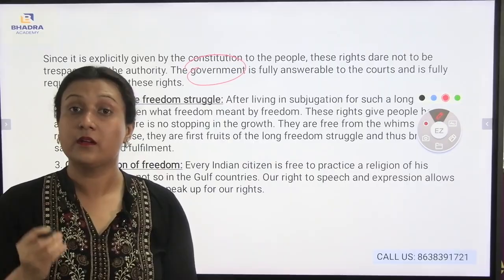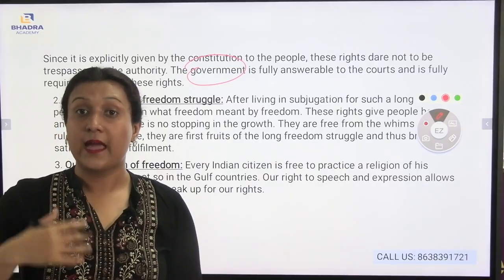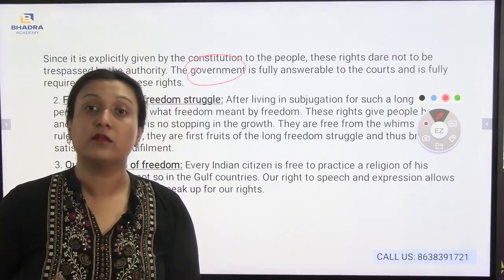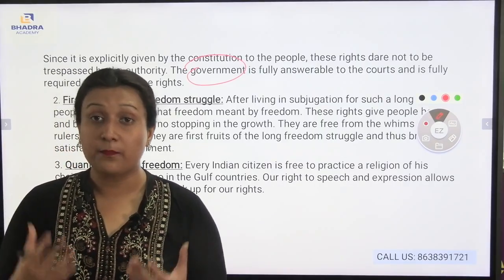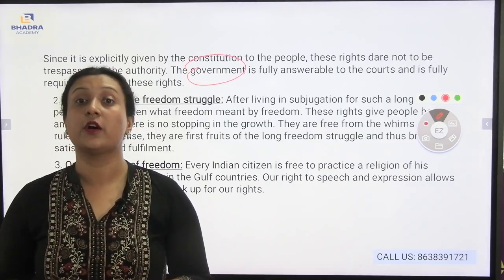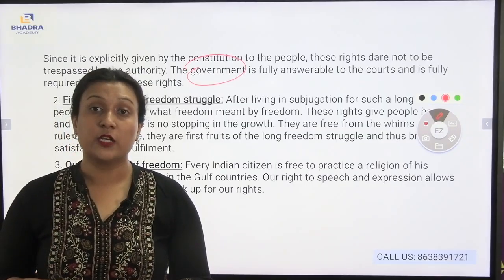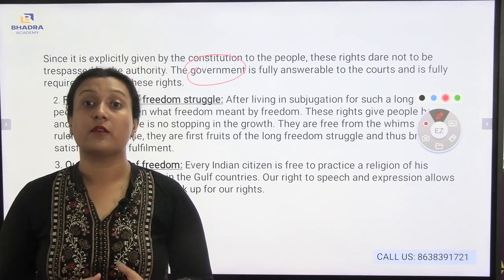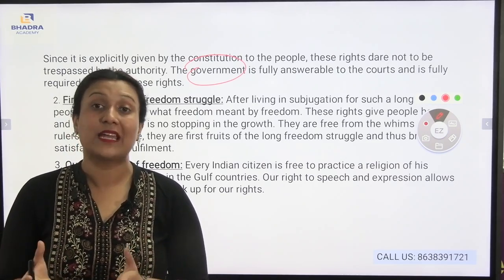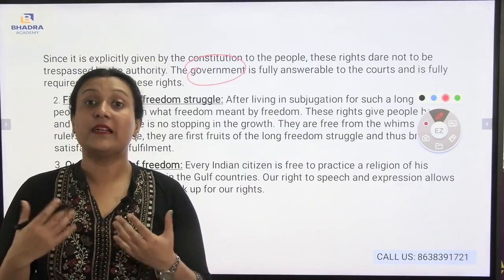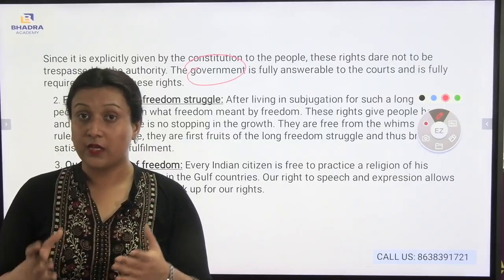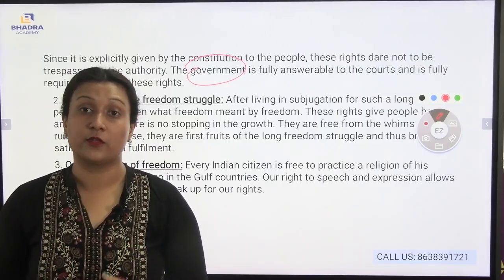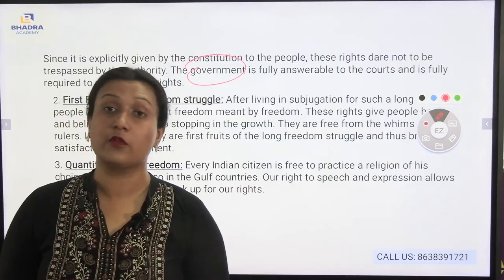So the fundamental rights provide us freedom and consider us to be the citizens of a particular country. Also, here come the first fruits of the freedom struggle. After living in subjugation under British rule for 200 years, the people were dignified after getting the fundamental rights. They were given much preference before the government in a particular country. So they are the first fruits of the freedom struggle.